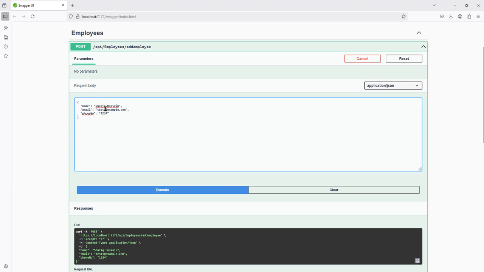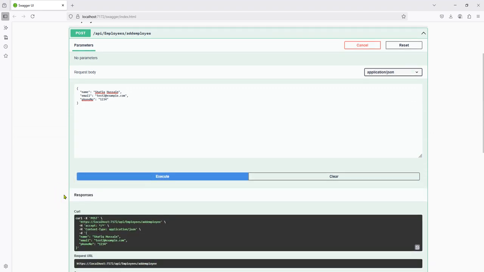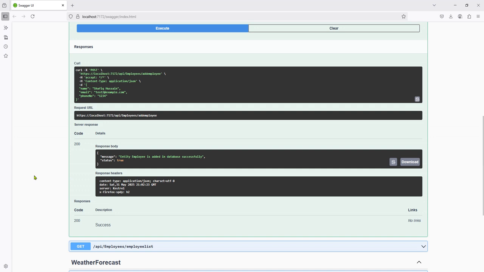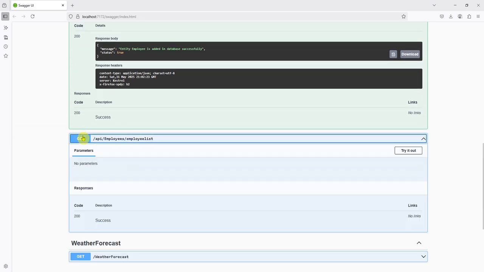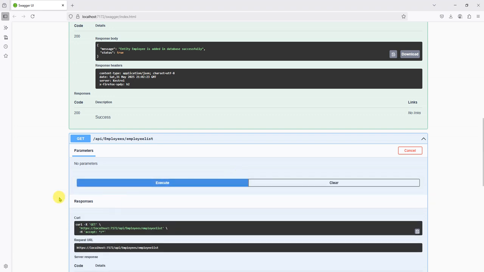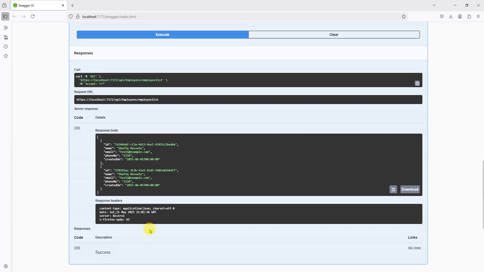And if I change it and add it, it will be added because there is no validation rule for phone number uniqueness. If I execute, you will see the entity employee is added. To get the list, try it out, execute it, and you will see all the employees are listed.